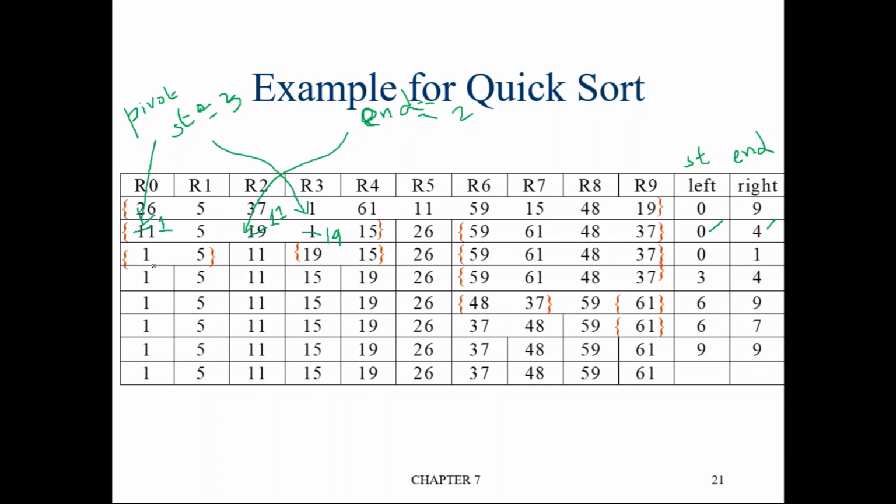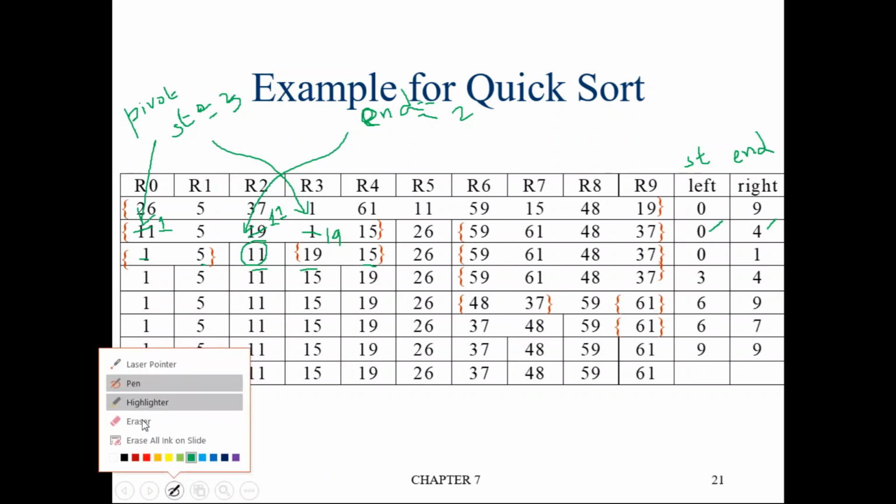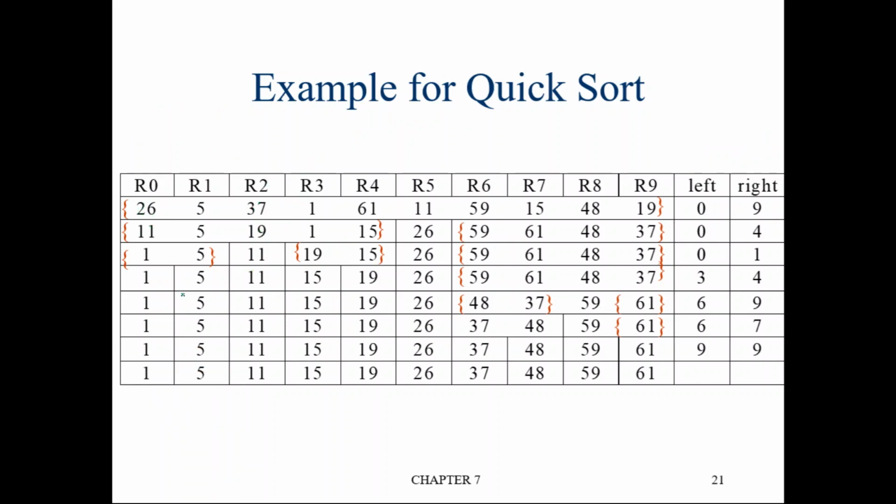So now we are seeing only the left side of 26. Okay, so you see 1, 5, 11, 19 and 15. So now what happened? 11 is at the correct position. Now 11 is at the correct position. Similarly, again we apply the same logic for the left side of 11.